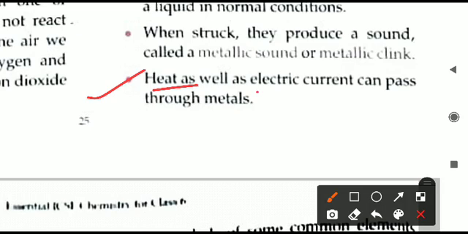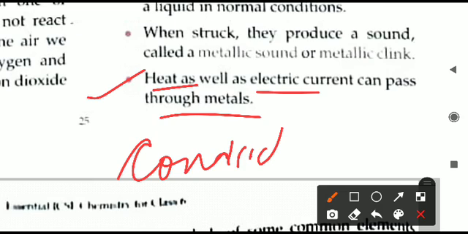Next, heat as well as electric current can pass through metals. Yes, these are conductors of heat as well as electricity. Heat can transfer through the metals. That is why we make our utensils in the kitchen. When you see, all the utensils are made of metals only. A few of them are synthetic, that is a separate thing, but we cannot directly heat them. You can keep them in the oven, but you cannot keep them on the gas stove. The ones which are made of steel or any other metal are generally used for heating.